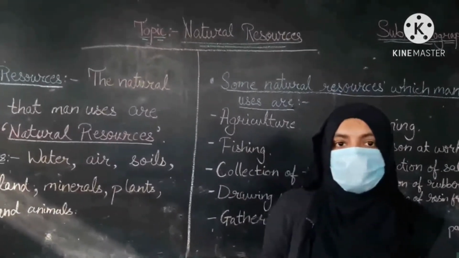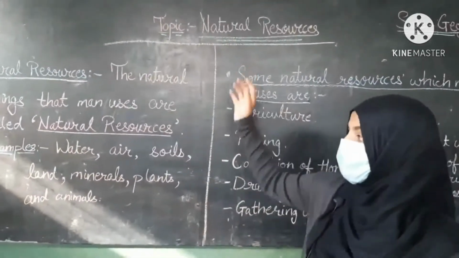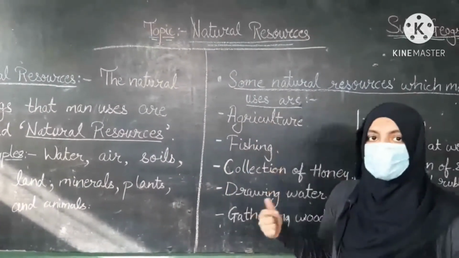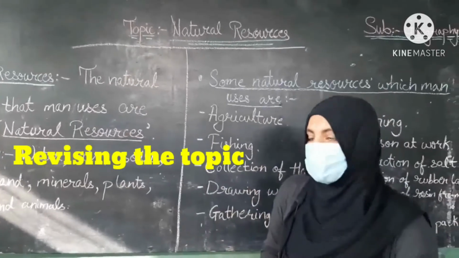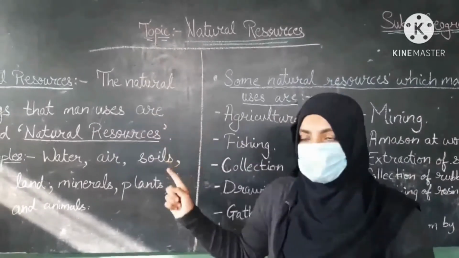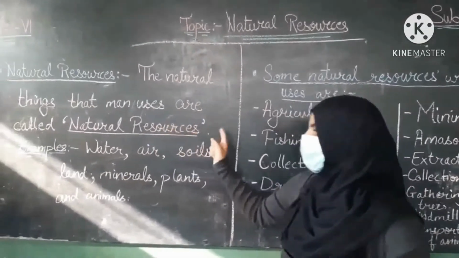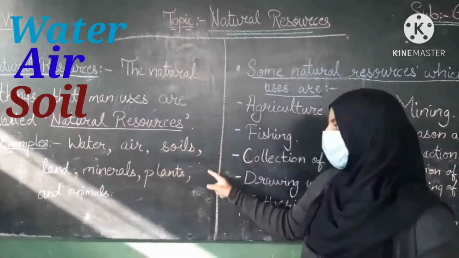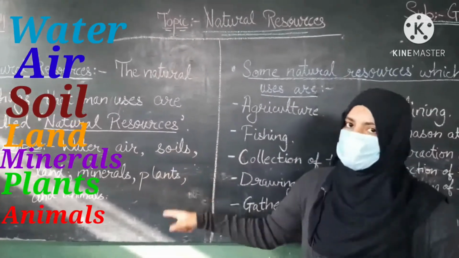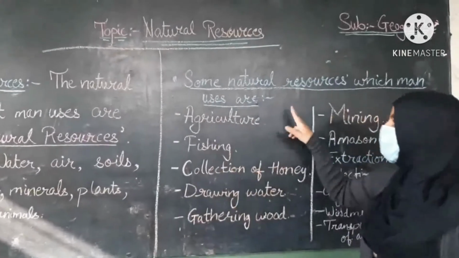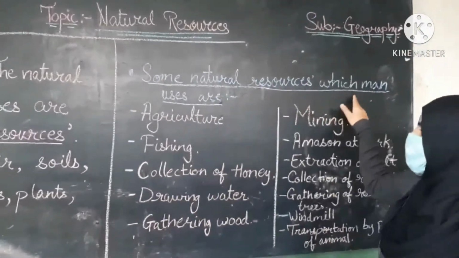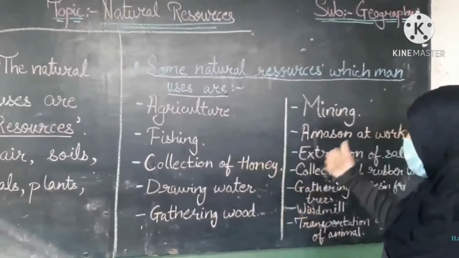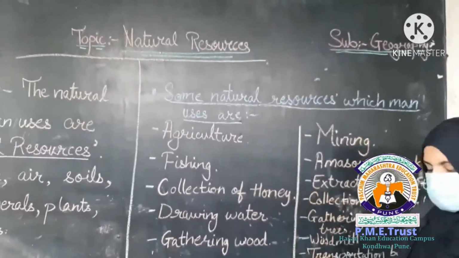Now today we are going to see natural resources. We have finished some topics, definitions, examples and some of the topics. I am going to revise natural resources. Natural resources are things that man uses. Examples are water, air, soil, land, minerals, plants and animals. And some natural resources which man uses, in this we finished agriculture, fishing and some of these topics. Now we are going to see these topics today.